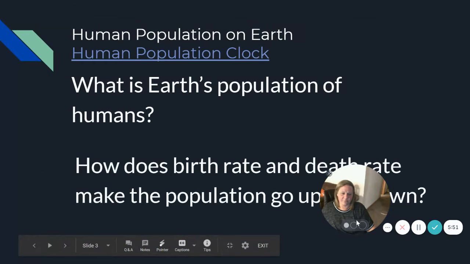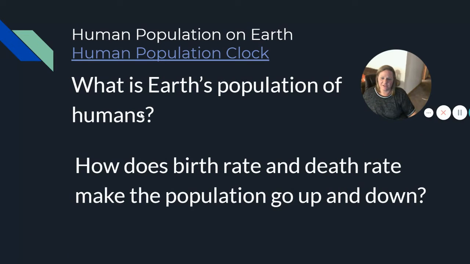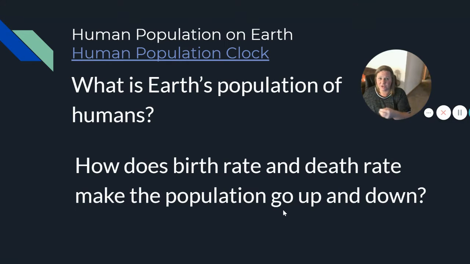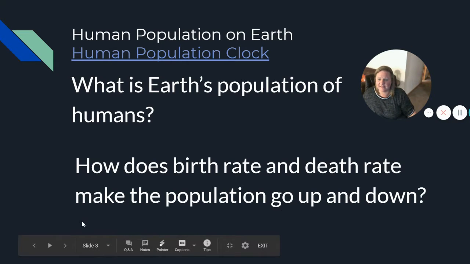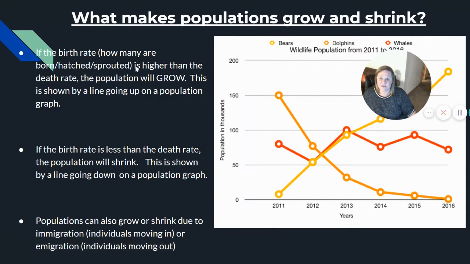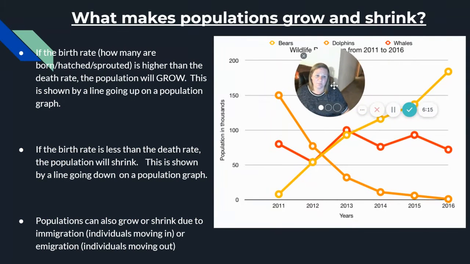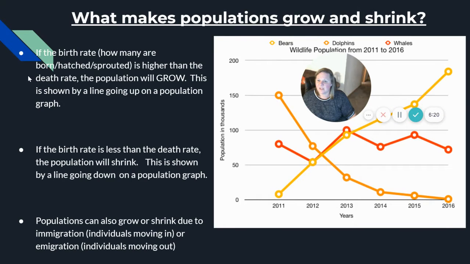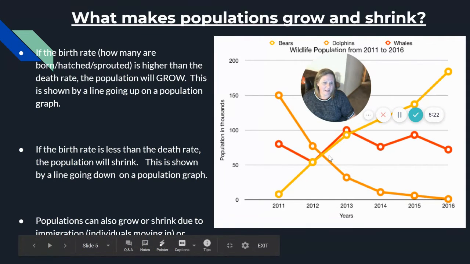So we already kind of went through this. What is Earth's population of humans? It's over 7 billion. How do the birth rate and the death rate make the population go up and down? If you have more things being born, hatched, or sprouted than are dying, if your birth rate is higher than your death rate, then your population will grow. And this is shown by a line going up on a population graph.